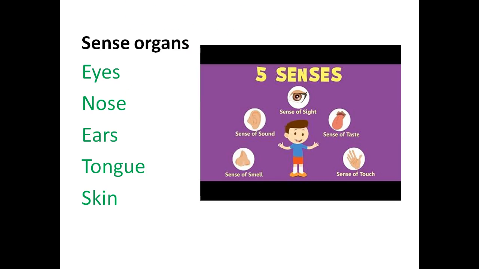We meet again with a new topic, sense organs. You have studied all the sense organs in previous classes. You already know that there are 5 sense organs in human beings: eyes, nose, ears, tongue, and skin. We can see, hear, smell, taste, and feel because of these 5 sensory organs. These organs collect the information and send it to the brain for processing.